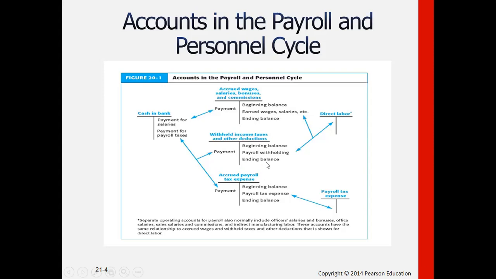Then payroll withholding also will be credited in case there will be a payable. Since this is a liability, for payment, such should be debited and then credited with cash in bank. For the payroll tax expense, that would be a debit or an increase, while that would be a credit to the accrual. So these are the accounts that would be affected in the payroll and personnel cycle.